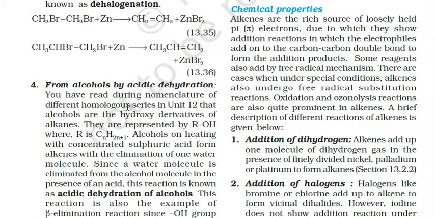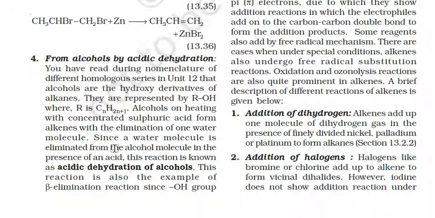Okay, next, from alcohols by acidic dehydration. You have also known from the homologous series that alcohols are the hydroxy derivatives of alkanes. They are represented by ROH, where R is a CnH2n+1 alkyl group. Alcohols on heating with concentrated sulfuric acid form alkenes with the elimination of one water molecule. Since a water molecule is eliminated from the alcohol molecule in the presence of an acid, this reaction is known as acidic dehydration of alcohols.